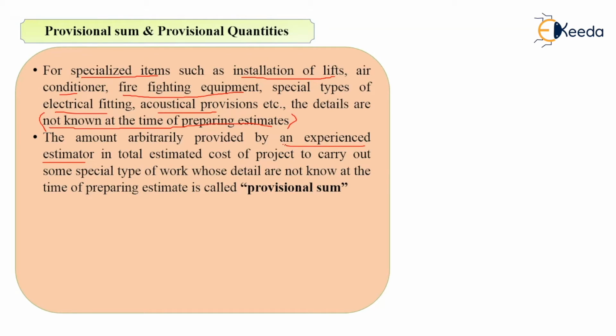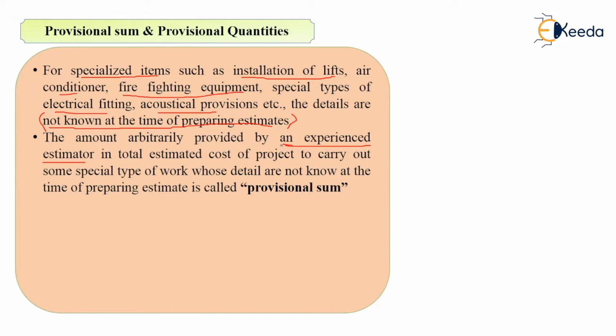At the time of calculation of estimate quantities, any estimator can calculate the various quantities by multiplying number, length, width. But as this is a lump sum amount which is not known at the time of preparing the estimates, who will be adding this amount?